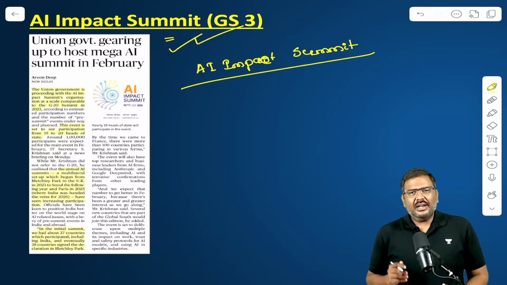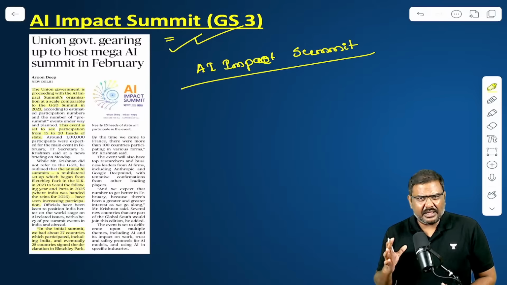This particular summit is not a formal grouping, by the way. It's not a formal group of countries which has been recognized. There is no convention, etc. Back in the year 2023, for the first time ever, multiple countries around the world came together. They discussed issues associated with artificial intelligence: the safety procedures, how can we control the abuse or misuse of artificial intelligence, the security features, etc.